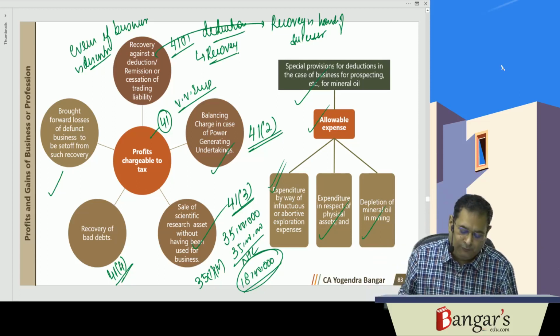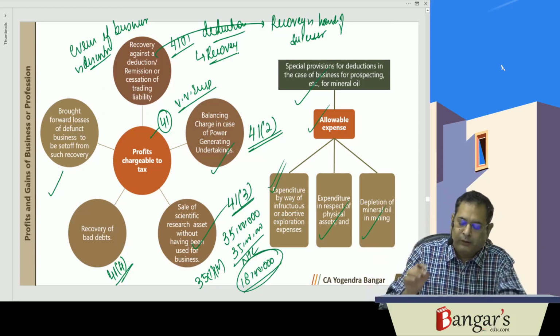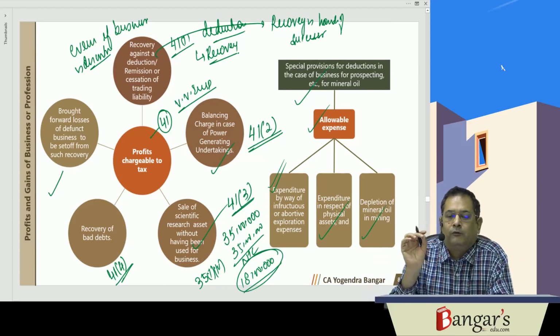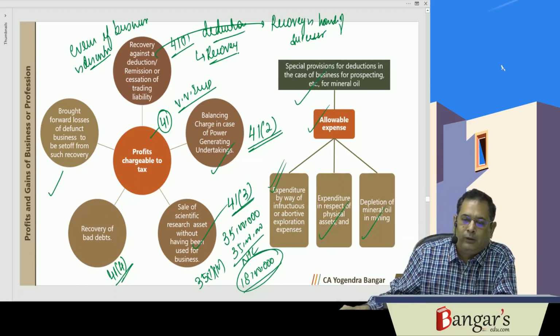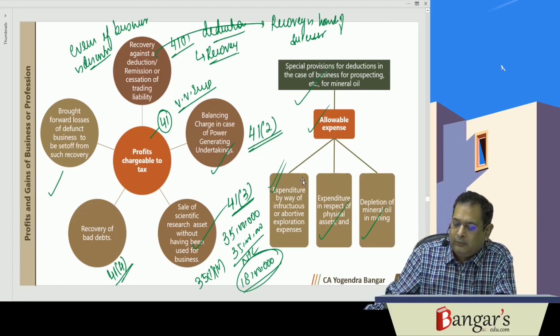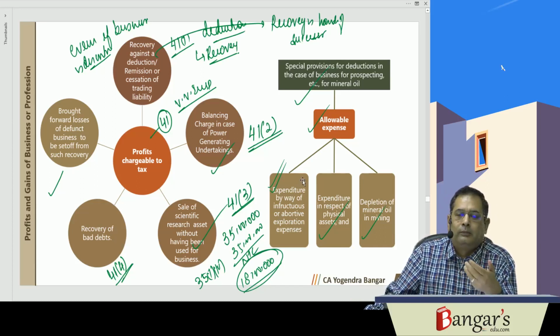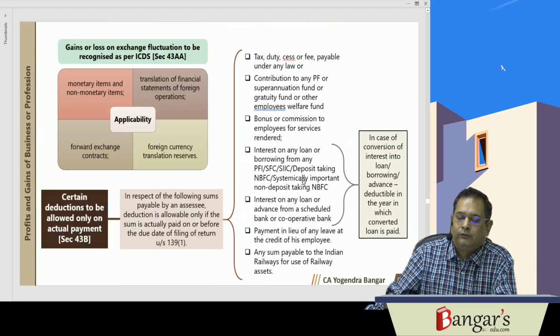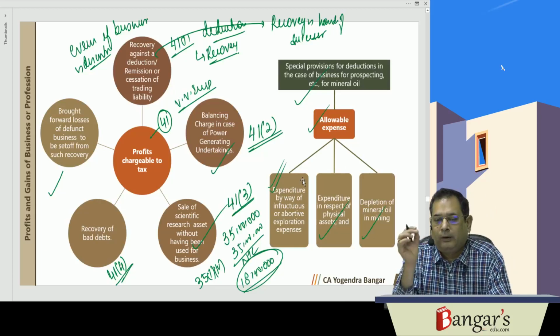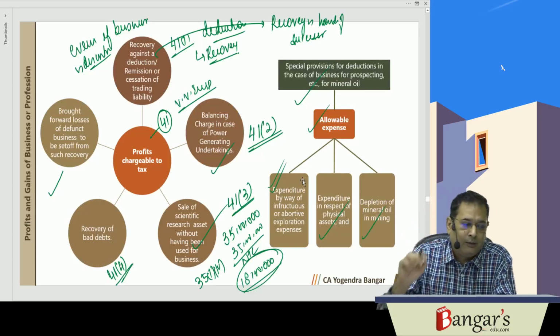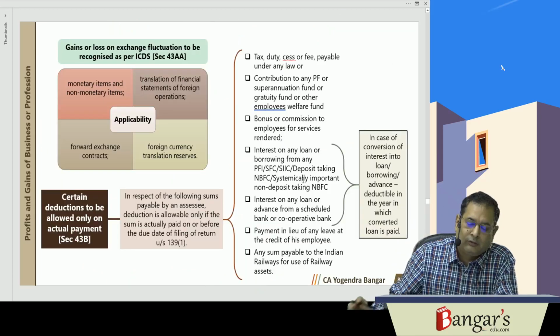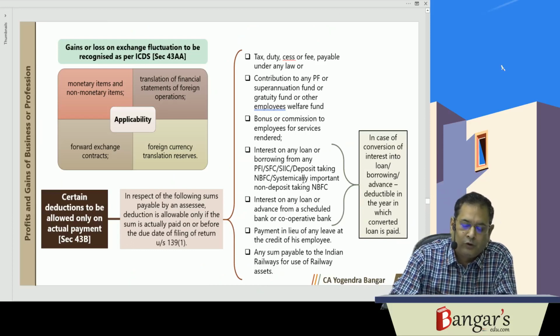That is, infructuous or abortive exploration expenses, expenditure incurred on physical assets, and depletion of mineral oil in the mining, will be deductible. Relating to amalgamation and demerger, the tax treatment is the same as balancing charge in case of power generating undertakings. In case of transfer of business, the tax treatment is the same as balancing charge or terminal depreciation in case of power generating undertakings. Then we have section 43AA.